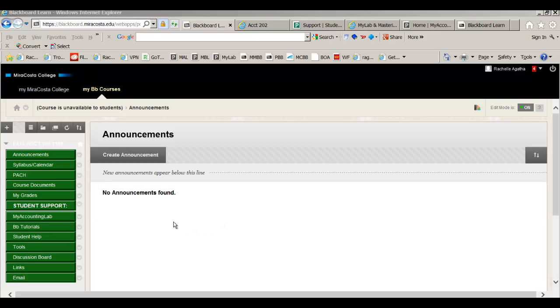Please note you're looking at my Blackboard page, and I teach two sections of this, so you need to pay attention to which section you're in. The green section is the 2198, and the other section is a different color, so please pay attention to that. The courses are set up the same way, so what you want to do to start with is you'll come into your announcement page, and right now I don't have any announcements.